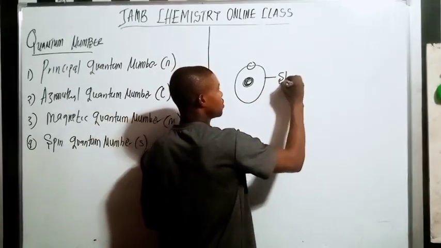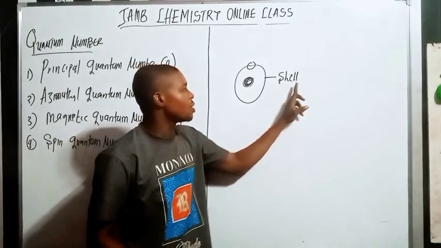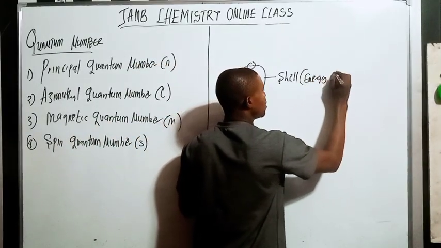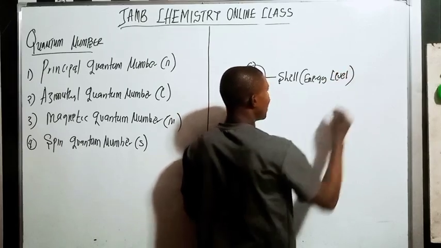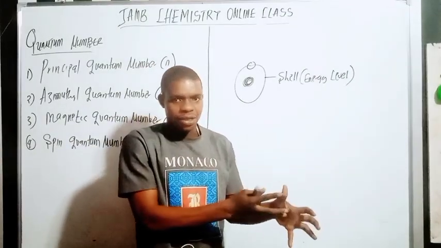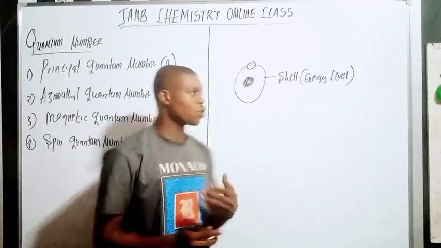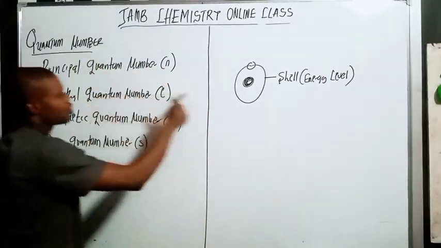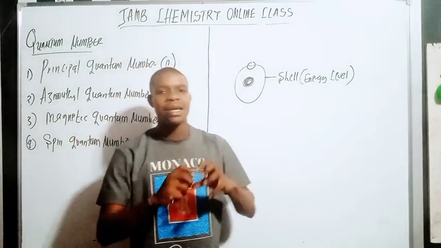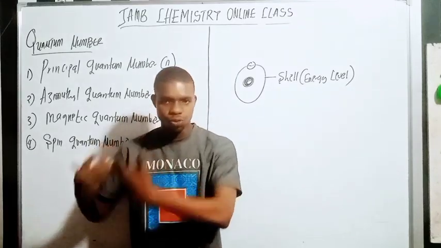The shell is also about the energy level, and this energy level is where electrons are located. It is where electrons revolve around the nucleus.